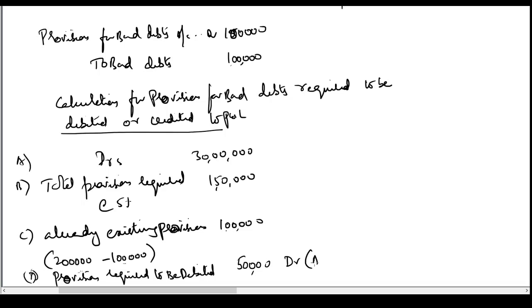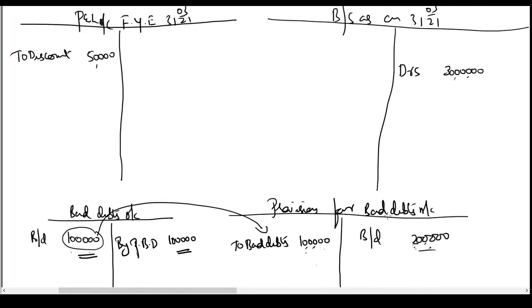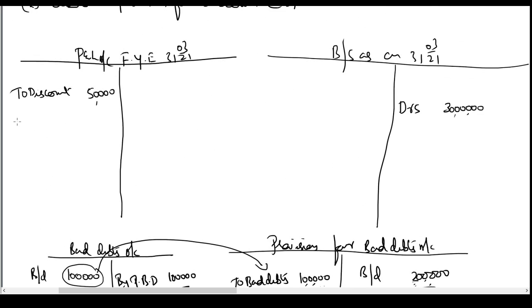That is B minus C. So I'll pass the entry: P&L account debit to provision for bad debts account credit 50,000. So to maintain the provision for bad debts at the rate of 5%, I am required to debit the P&L account with only 50,000.